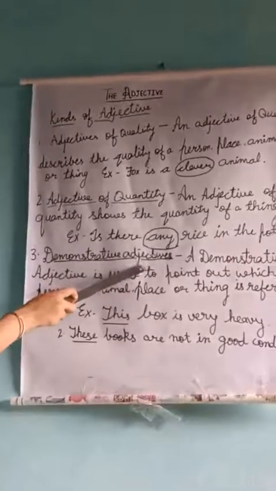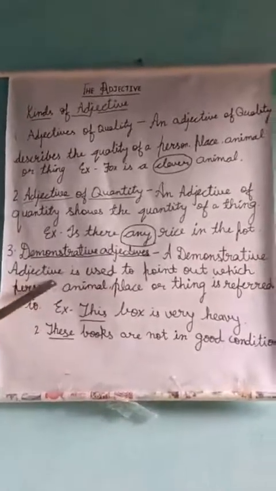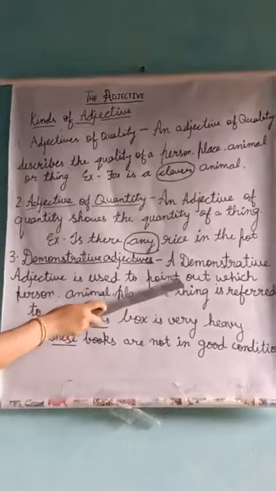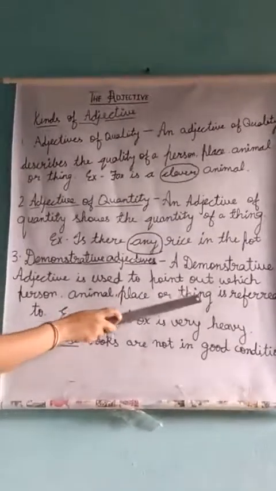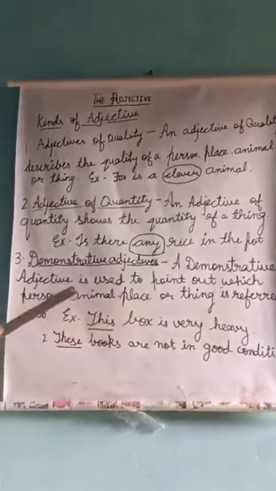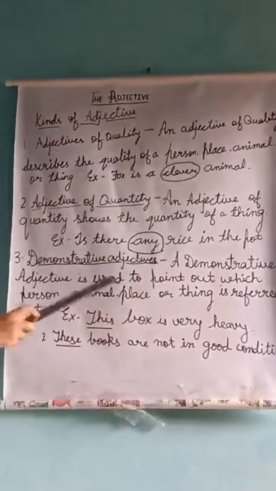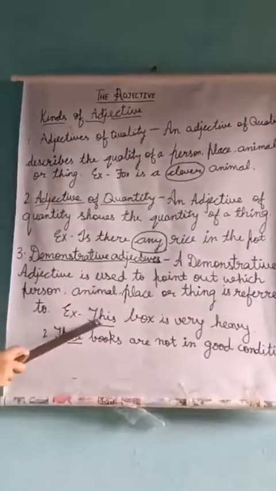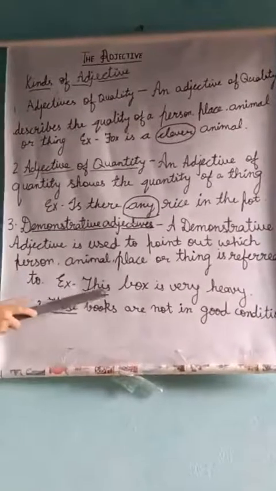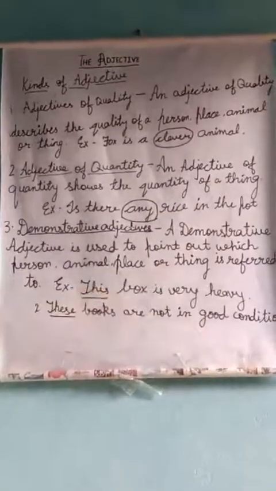Now we come to the third part, demonstrative adjective. A demonstrative adjective is used to point out which person, animal, place or thing is referred to. Note the word point. For example, this box is very heavy.